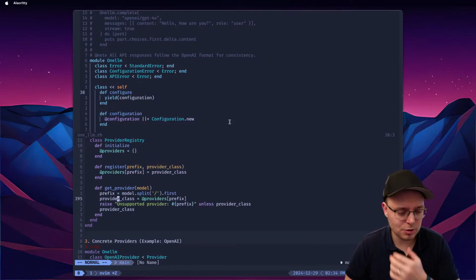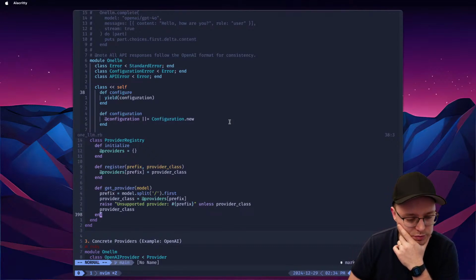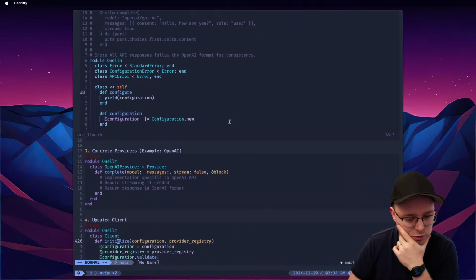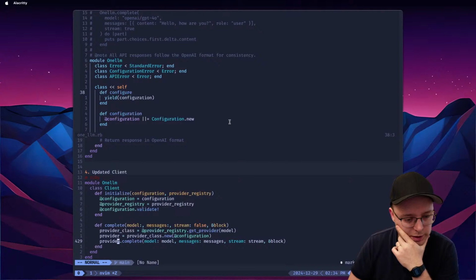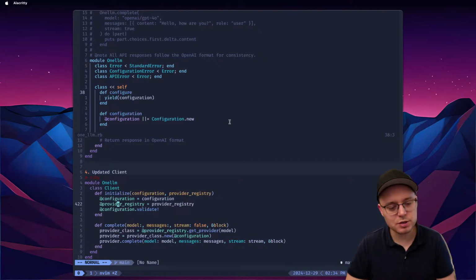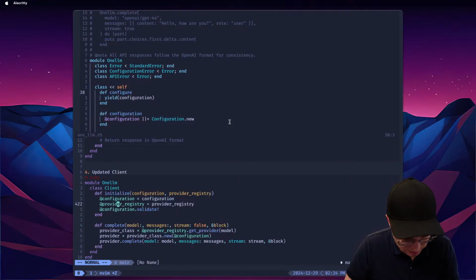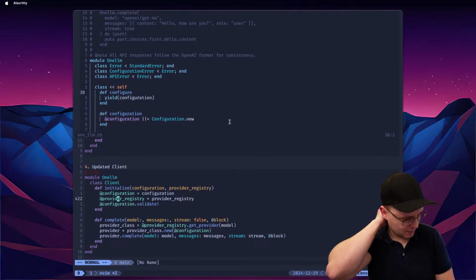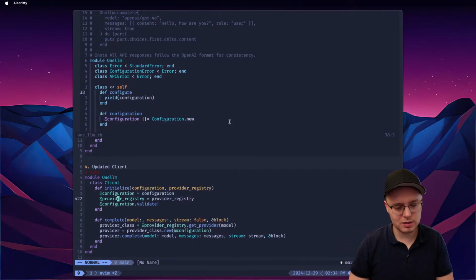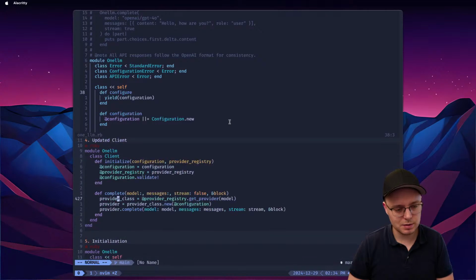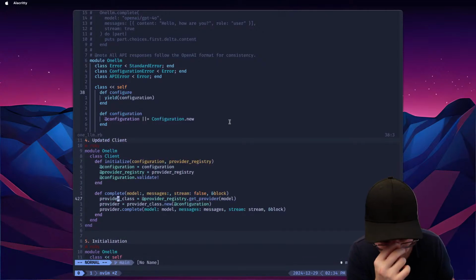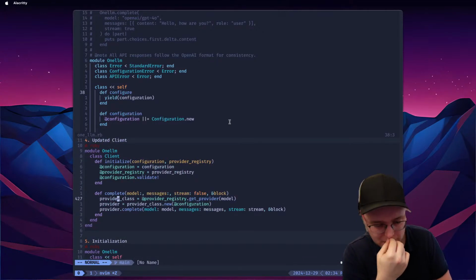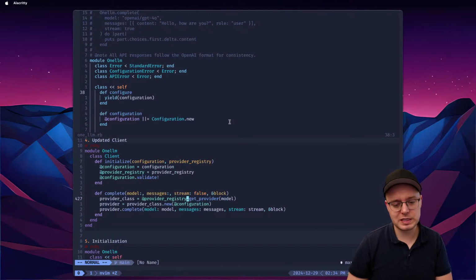I don't like a lot of abstractions, to be honest, for this type of thing. So this is good so far. And then update the client, provider registry. So provider registry, I'm not sure. Isn't it a global thing? Like, why is it even here? Okay, well, I'm not sure why it's in the client. I thought it's going to be some global thing. Not sure about the location of this thing, but let's see.